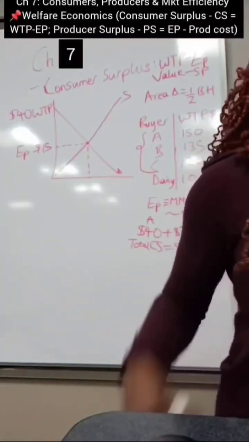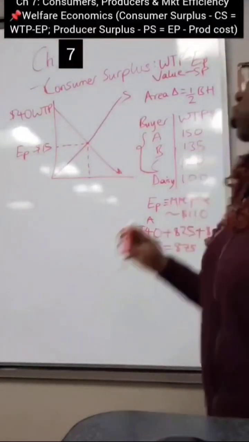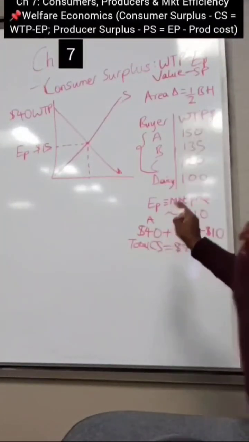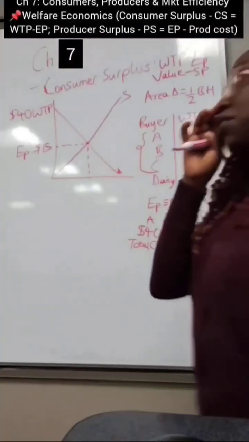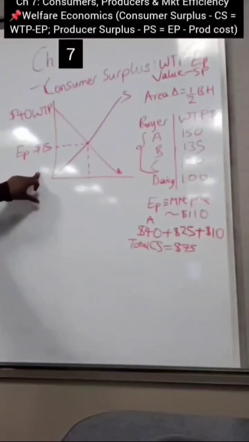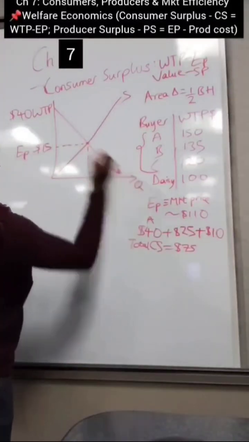So that is a quick illustration of how you calculate consumer surplus. I'm going to give a more in-depth illustration. So this is how you calculate for a table, right? So in this table, you're only calculating based on how many consumers remain in the market. But in a graphical illustration, you're able to not just see how many people are in the market, you're able to see the quantity of goods that are being demanded, okay?